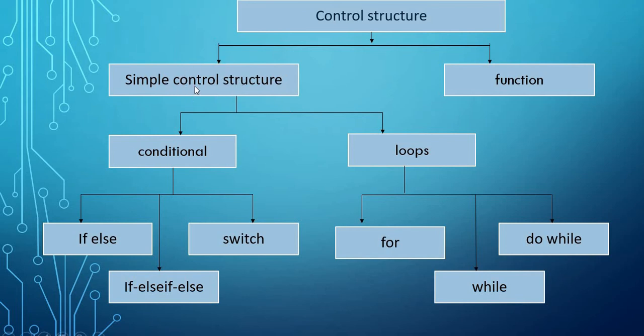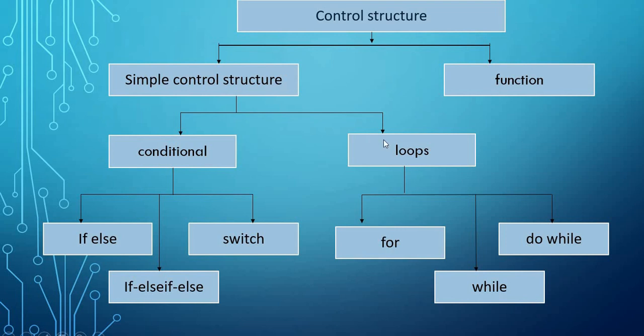Simple control structure consists of two parts: conditional statements and loops. Conditional statements, as the name suggests, are executed when the condition is true, and not executed when the condition is false.